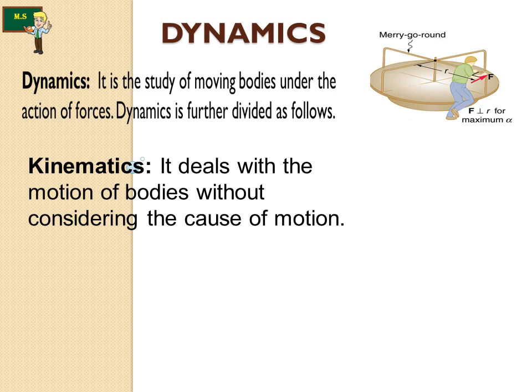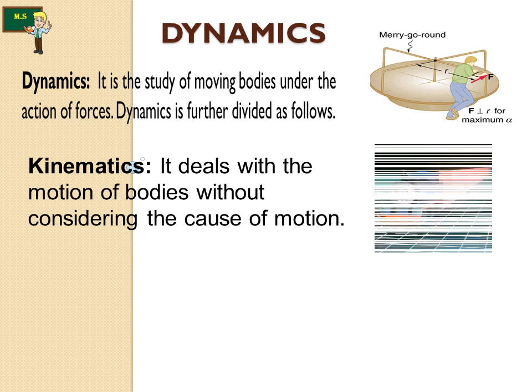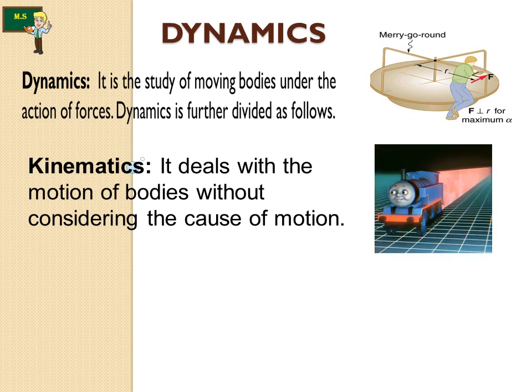kinematics and kinetics. See, I have given an example for dynamics, that is the merry-go-round. It's a good example for dynamics, and for kinematics, let me give a good example. The moving of a train is a good example for kinematics, that is, it deals with the motion of bodies, the train, without considering the cause of motion.